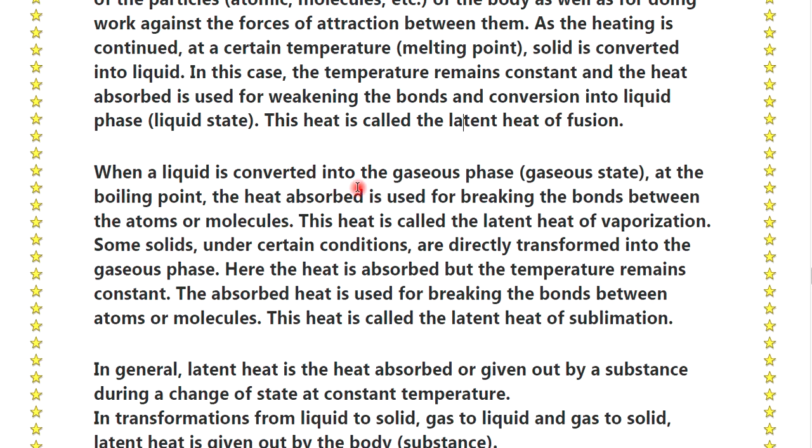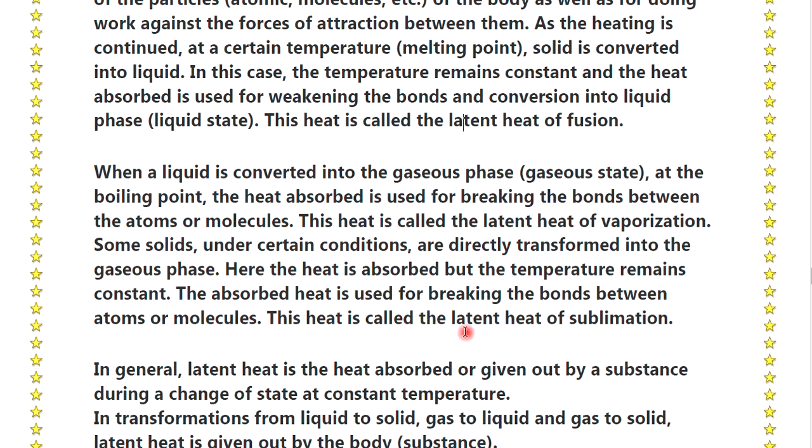When a liquid is converted into the gaseous phase at the boiling point, the heat absorbed is used for breaking the bonds between the atoms and molecules. This heat is called the latent heat of vaporization. Some solids under certain conditions are directly transferred into the gaseous phase. Here the heat is absorbed but the temperature remains constant. The absorbed heat is used for breaking the bonds between the atoms or molecules.